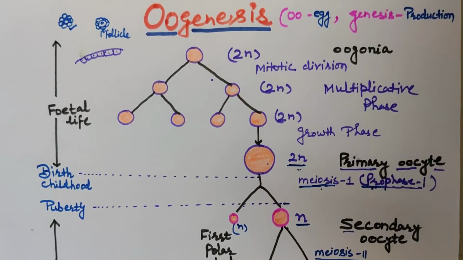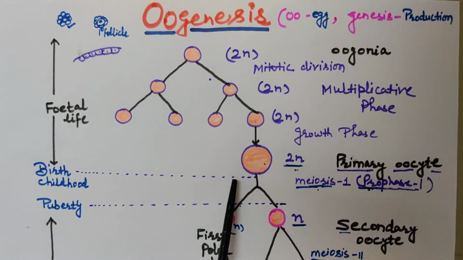So oogenesis, that is formation of ova, starts in the female before birth, and millions of primary follicles are formed. At the time of birth there are still millions of primary follicles, but in the time period between birth and puberty, many follicles degenerate and their number remains up to 60,000 to 80,000.